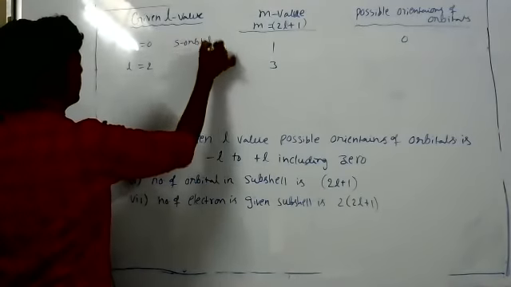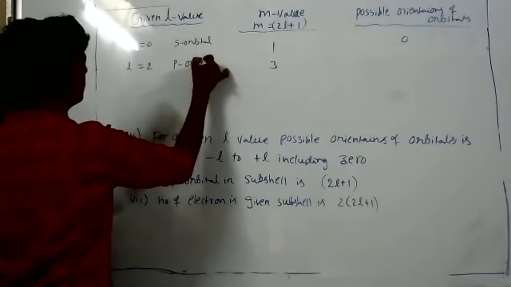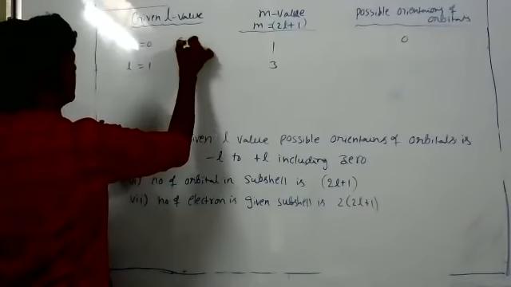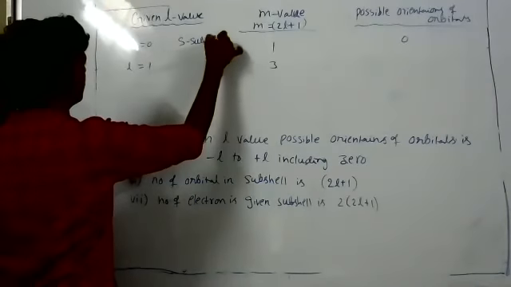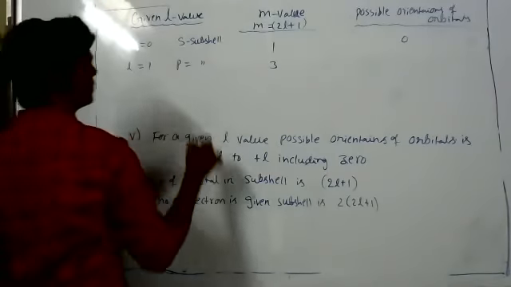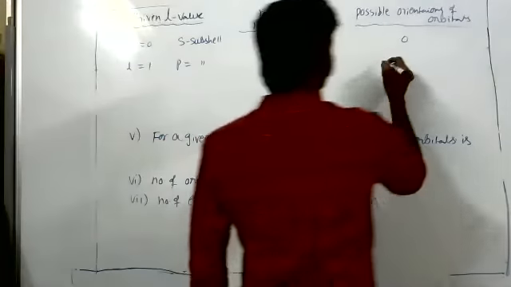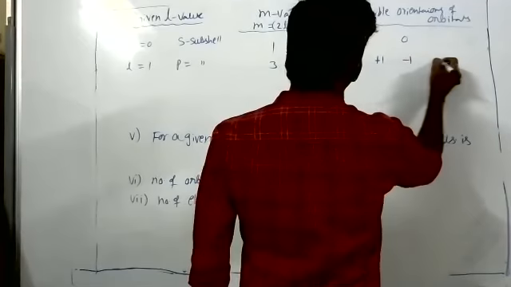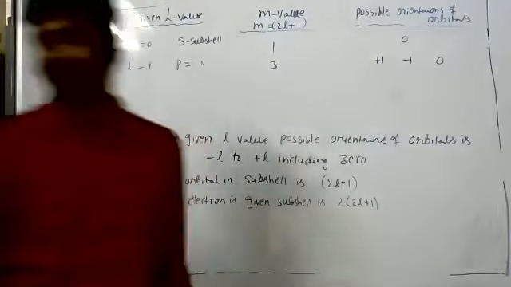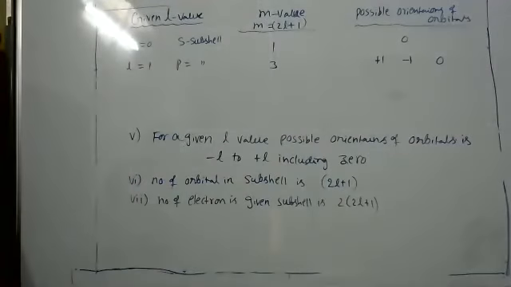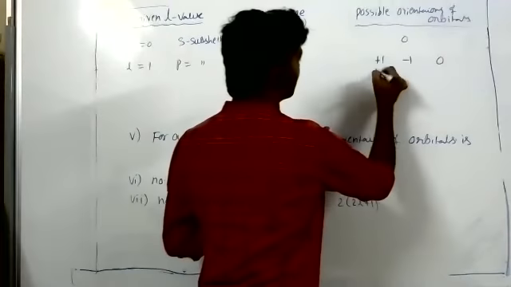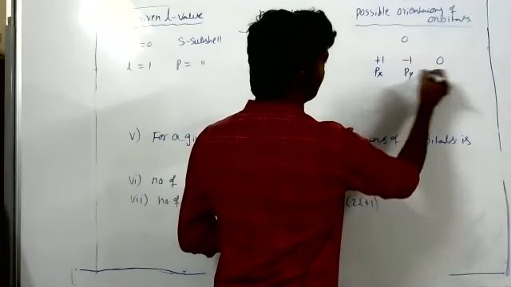Note that down so we won't get confused. L equal to 0 is the S subshell. L equal to 1 is the P subshell, with possible orientations plus 1, minus 1, and 0. Note down, this is Px, Py, this is Pz.